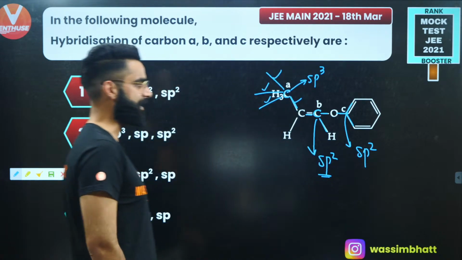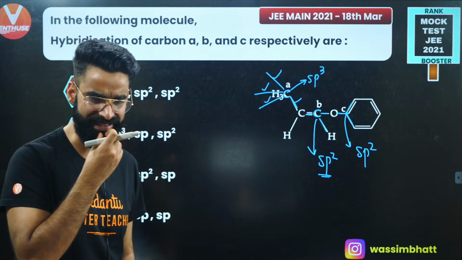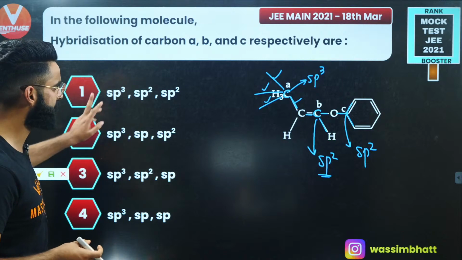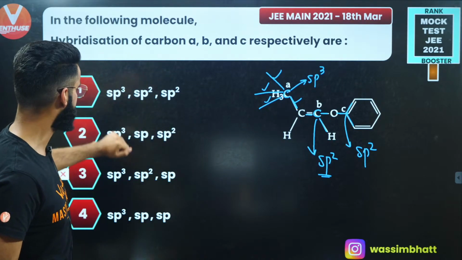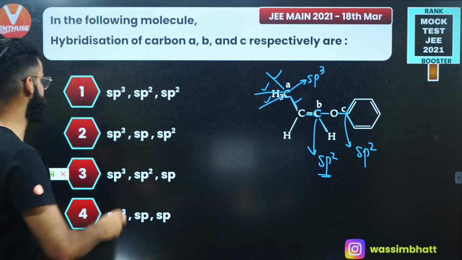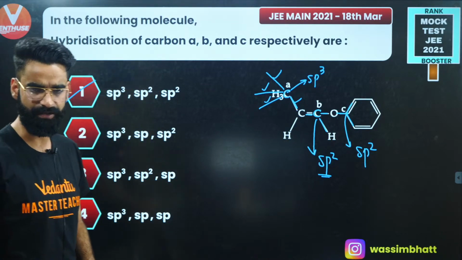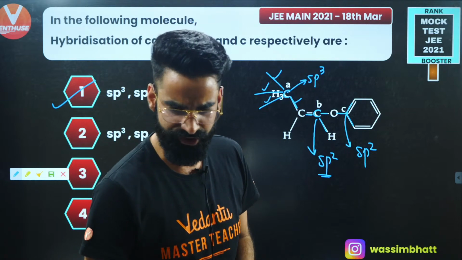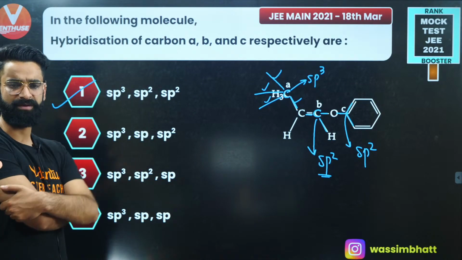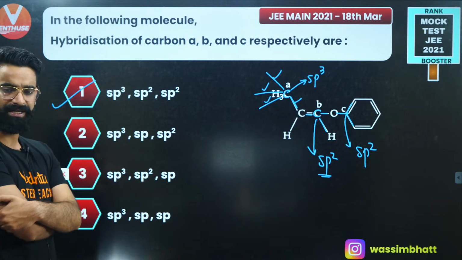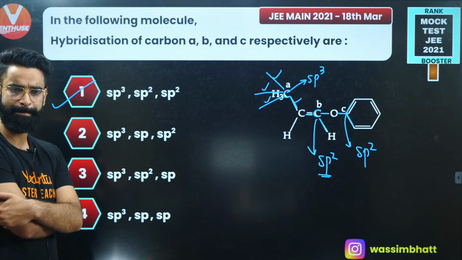So the order of hybridization of carbon A, B and C is going to be: carbon A is sp3, then carbon B is sp2, carbon C is also sp2. So option A again is going to be the correct one among all. Just let me know in the chat box with some thumbs ups if it's clear to everyone, so that I'll get to know whether you got it or not.